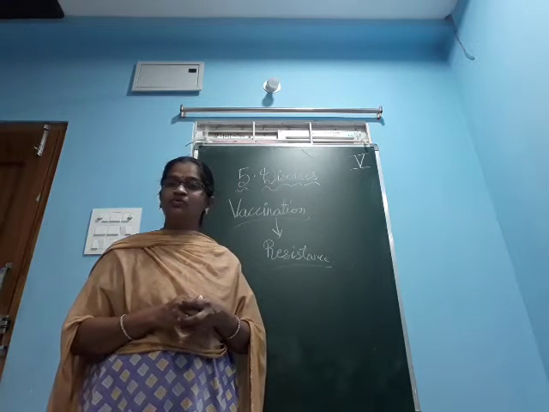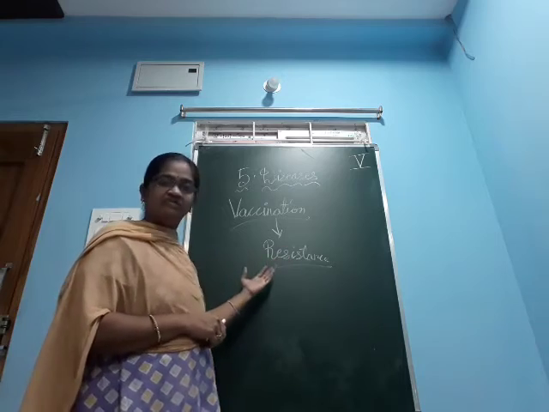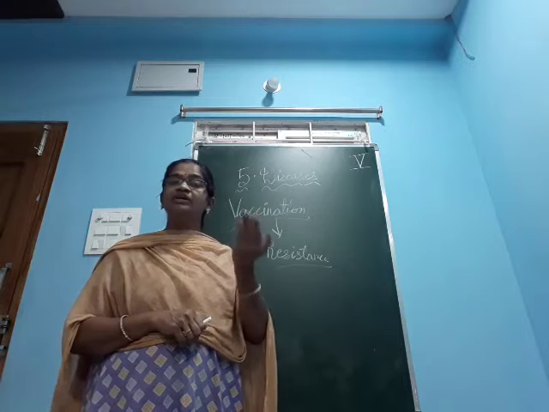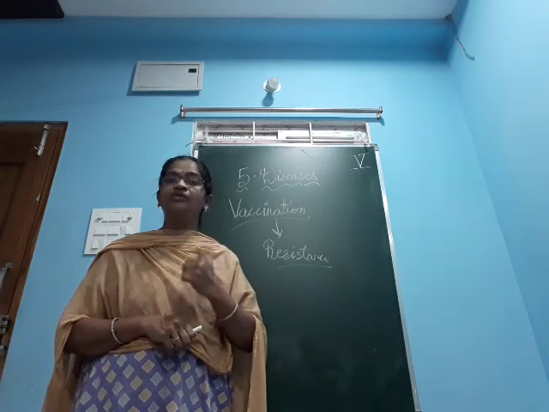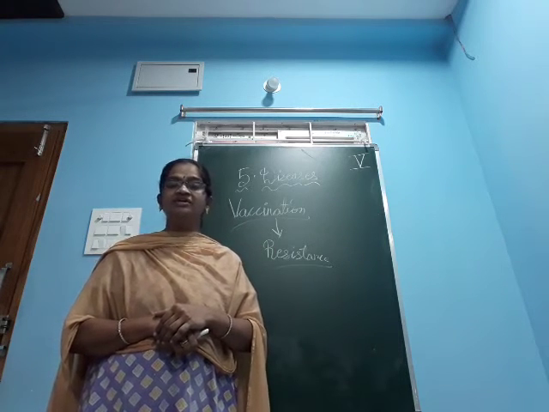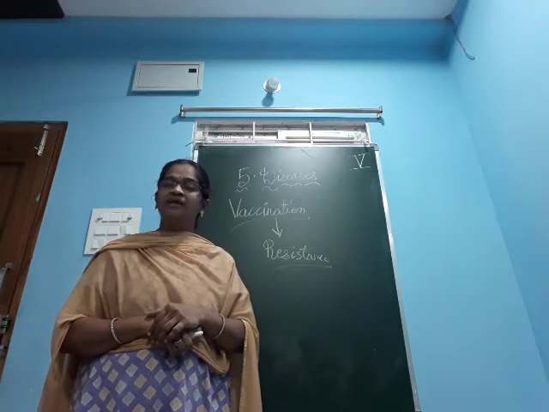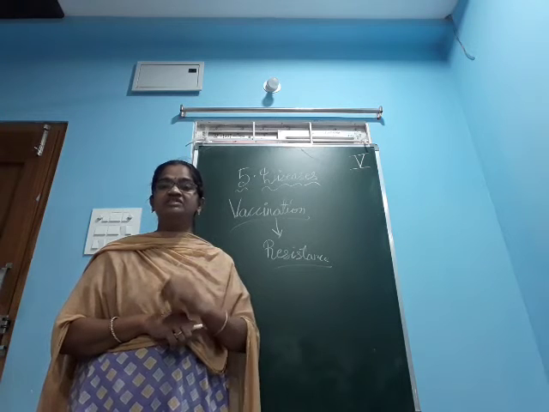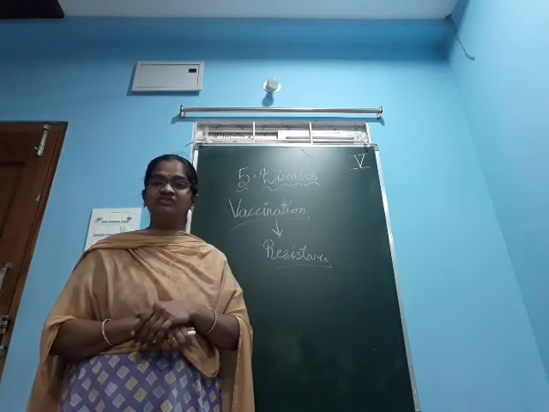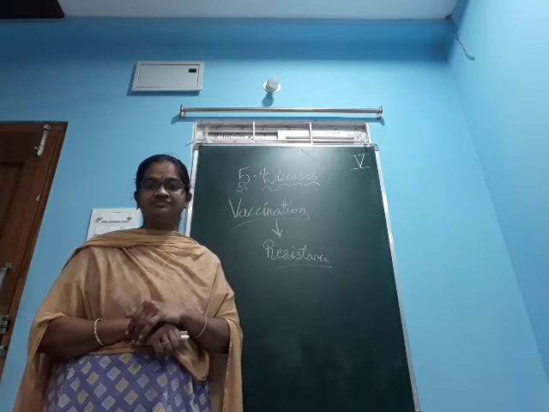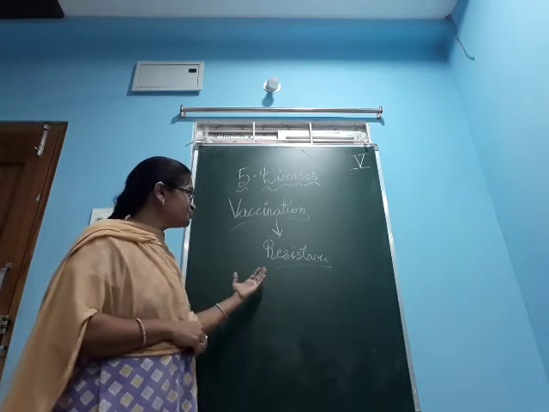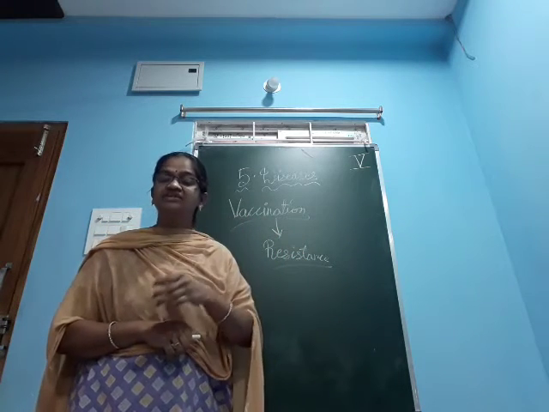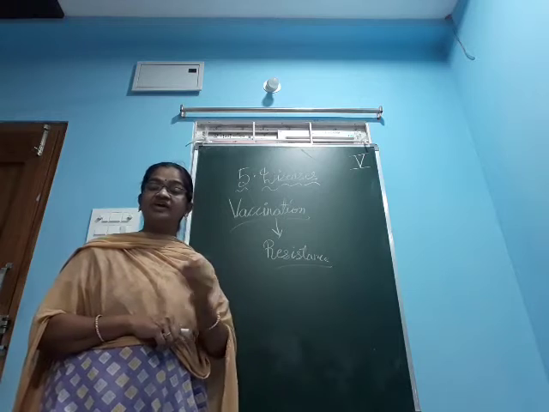Nowadays we are fighting with COVID-19. That is, we have to develop our resistance power, our immune system, by eating fruits, fresh vegetables and leafy vegetables. Especially lemon we have to take. Vitamin C is there, and Vitamin C gives more resistance power to fight against diseases. Here also, this vaccine is introduced to a healthy person to build up the resistance power to fight against the disease.